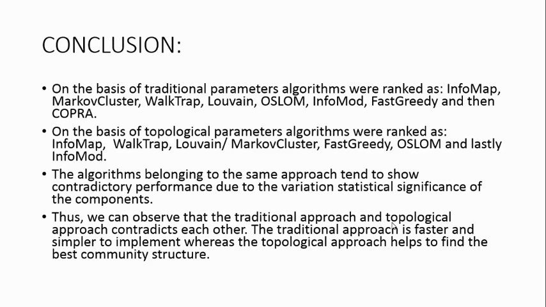Thirdly, the algorithms belonging to the same approach tend to show contradictory performance due to the variation in statistical significance of the components. And lastly, we can observe that the traditional approach and topological approach contradict each other. The traditional approach is faster and simpler to implement, whereas the topological approach helps to find the best community structure.